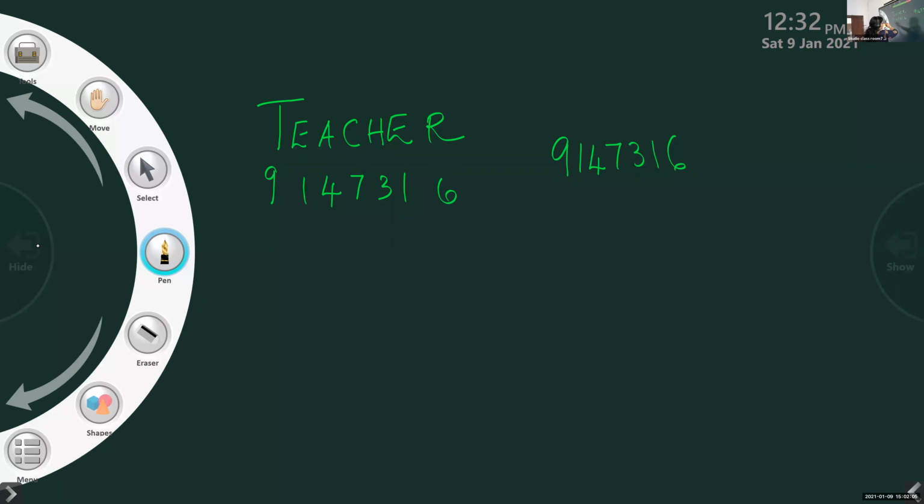Okay, now next page, you take the next page. Unit 2. Unit 2, Rainbow integers.